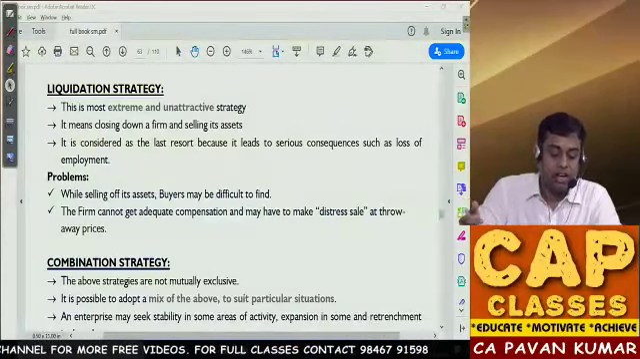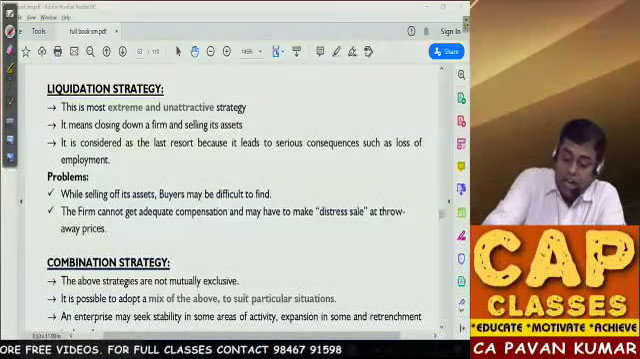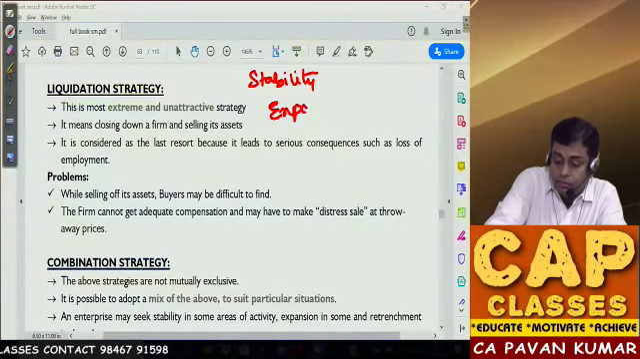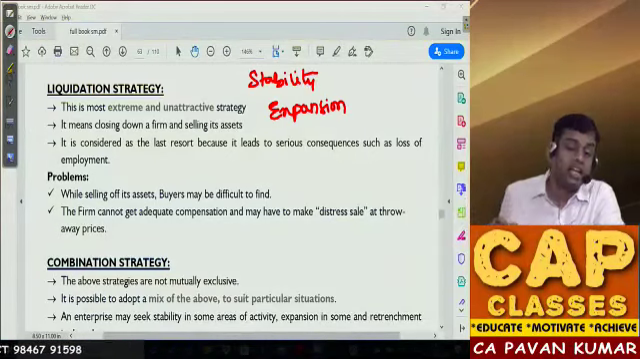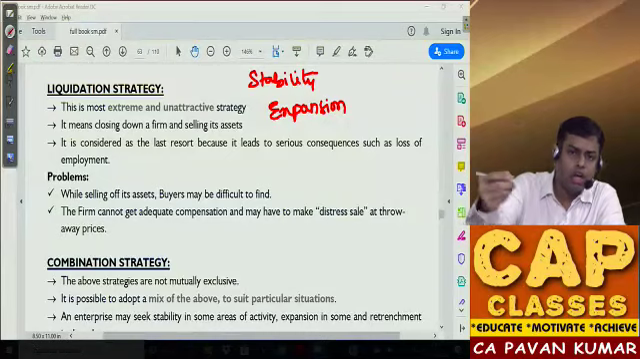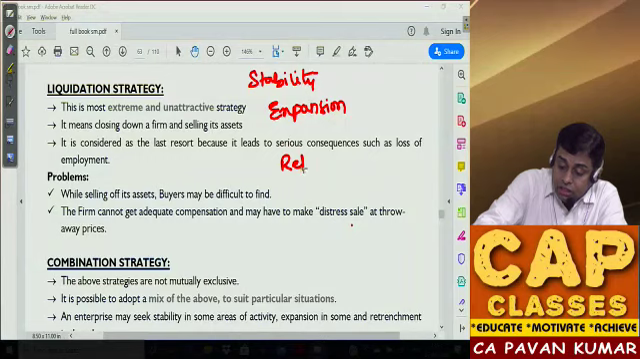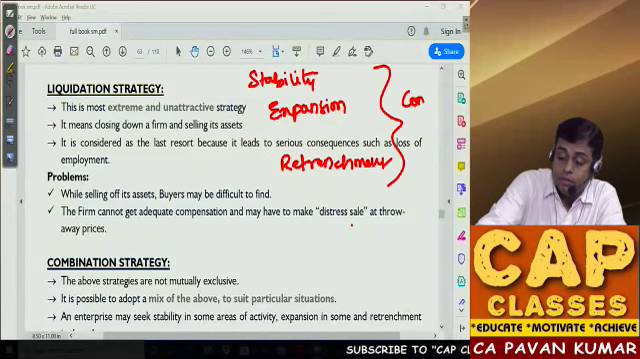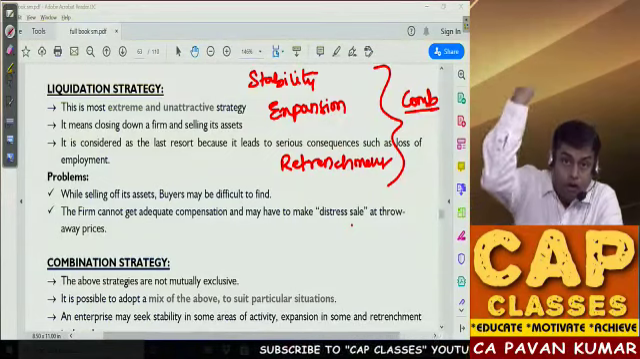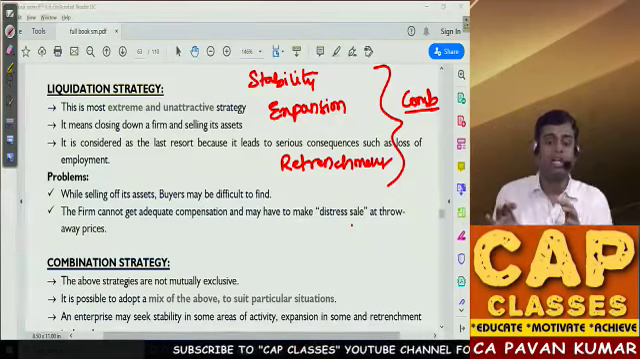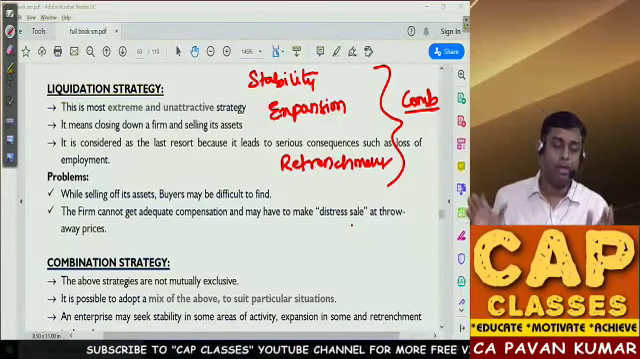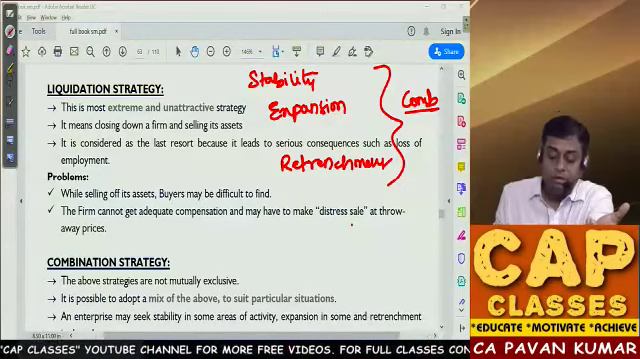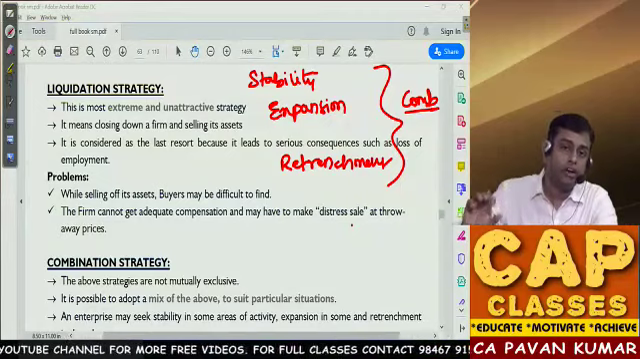This is the liquidation strategy. As I told you, there are 4 strategies: stability strategy, expansion strategy or growth strategy, retrenchment strategy, and then there is combination. I told you already, combination is not the 4th strategy. Combination means a combination of 1 and 2 and 3. For example, if you have 100 businesses, for a few businesses you may follow stability, for a few businesses you may follow expansion, for a few businesses you may follow retrenchment.